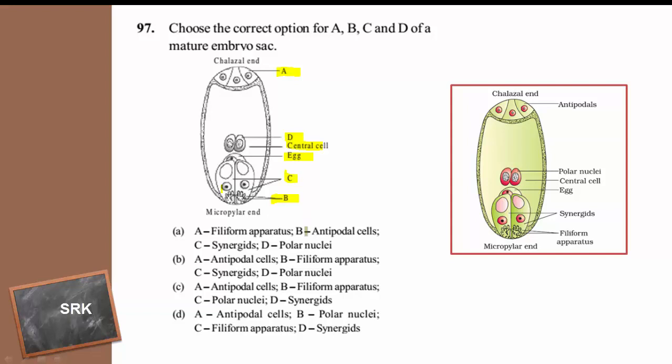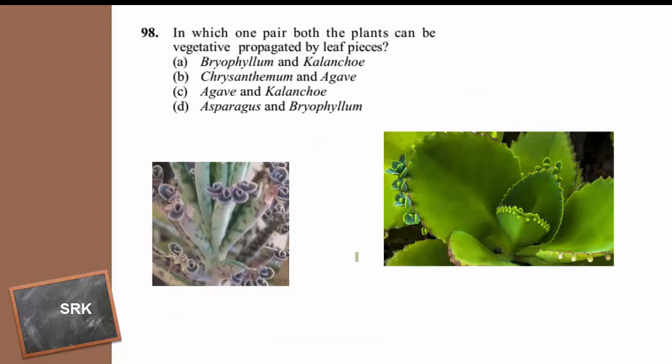So which one is the right answer? A is antipodal cells, B is filiform apparatus, C is synergids and D is polar nuclei. So option B is the right answer. Then moving to the next question.